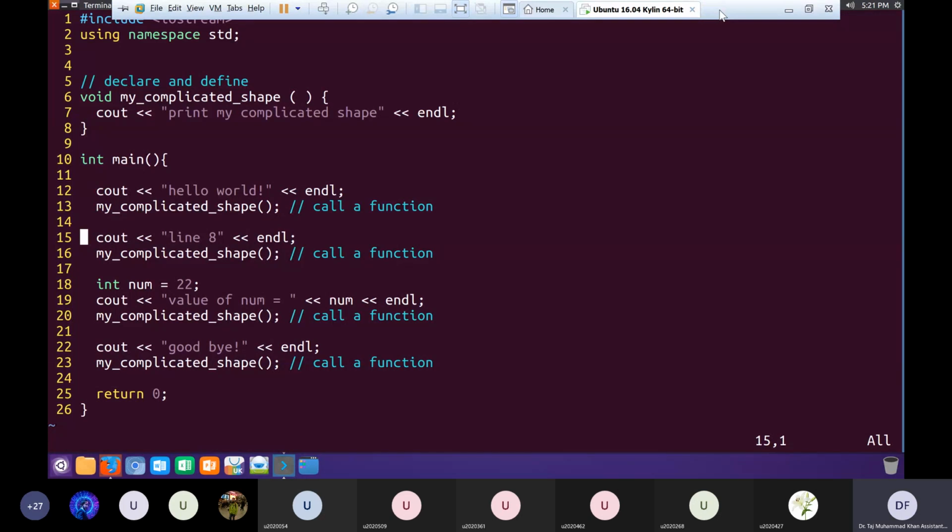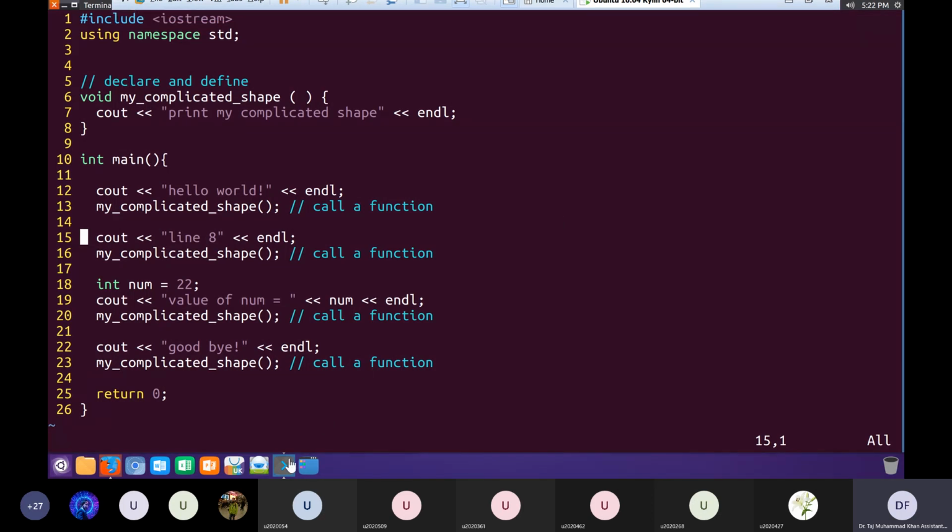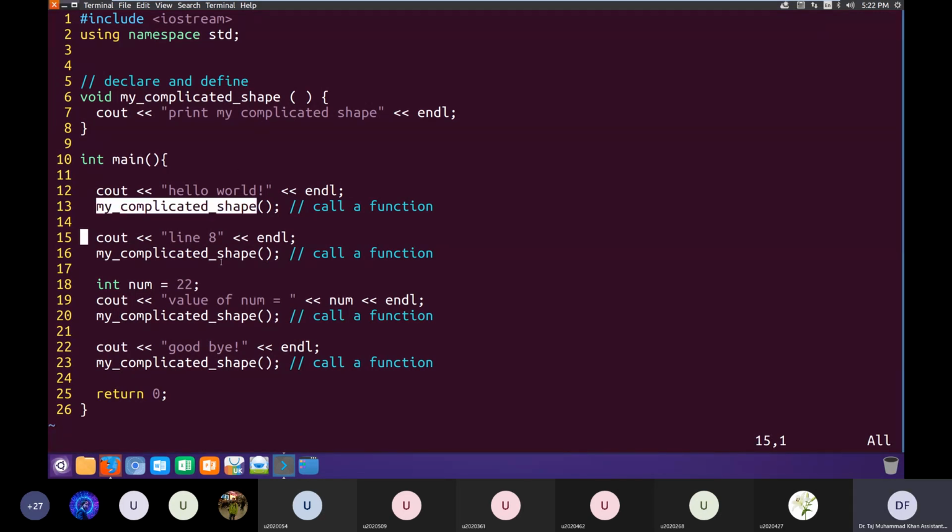And similarly, once we have declared that function, it has been introduced in our program, but that function is still not being used anywhere in our program. So whenever we want to use an already declared function in our program, we'll have to call that function. Okay. So in line number 6 to 8, I am declaring a function.